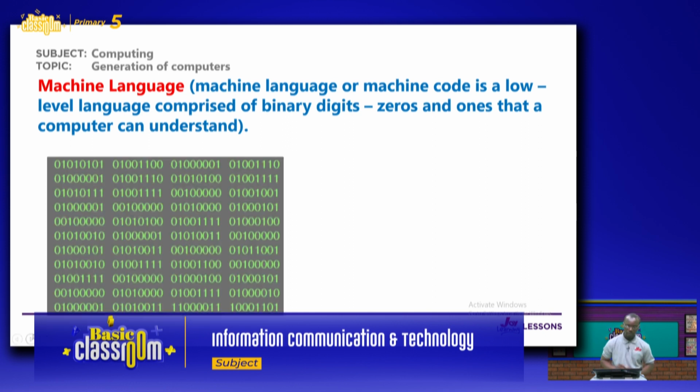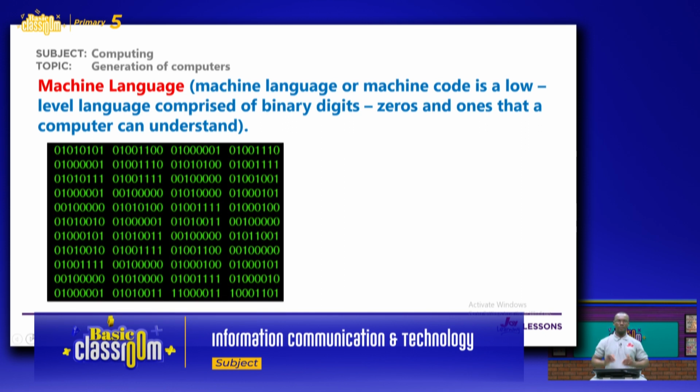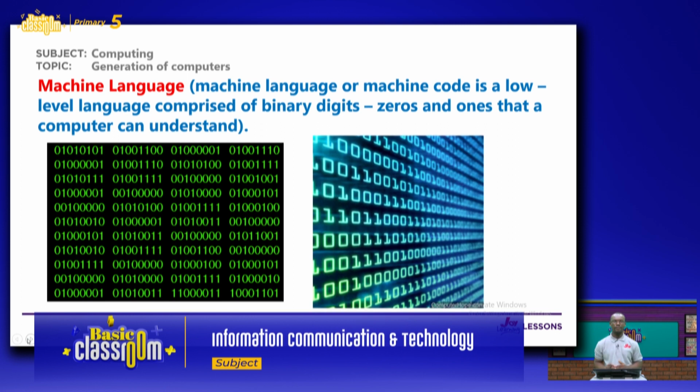Now, let's see some images of machine language. So whenever you see this, now you know it's machine language. It always has long chains of zeros and ones. Then we have another image here. This also represents machine language. So if you see any of these images in a book or anywhere, it is representing machine language.